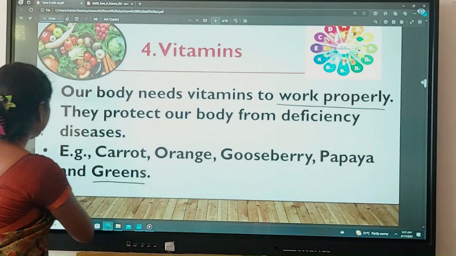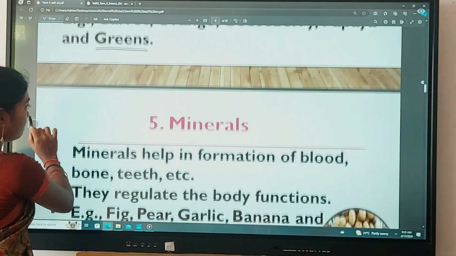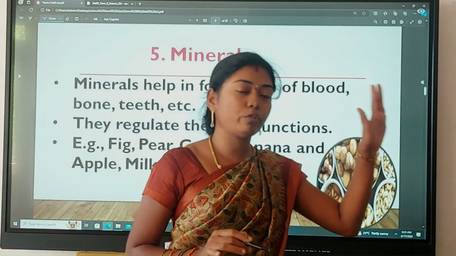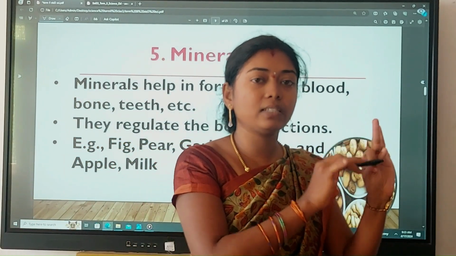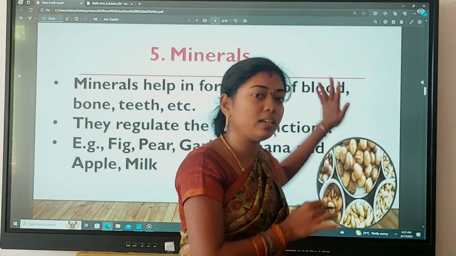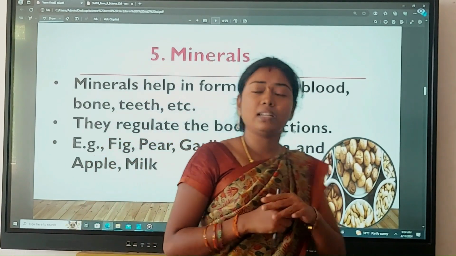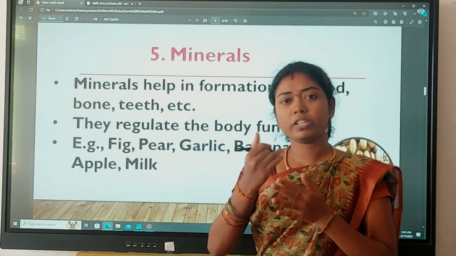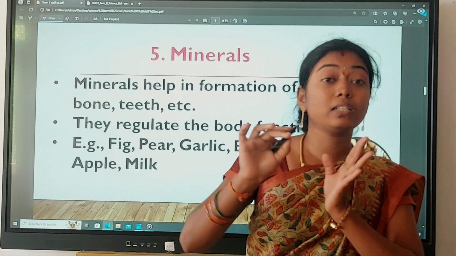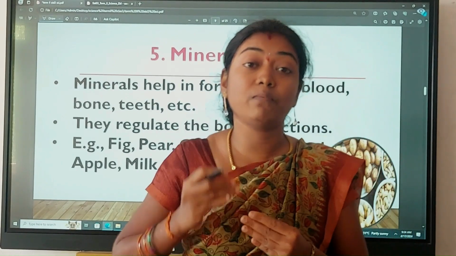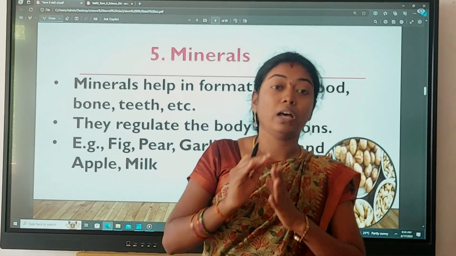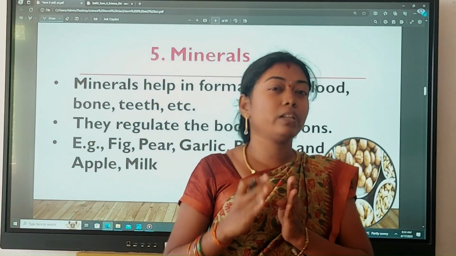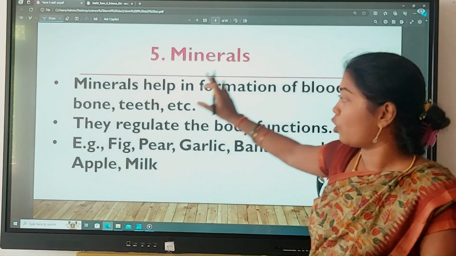Okay, and the next one, what is the fifth one? Minerals. What are the 5 nutrients? Carbohydrates, proteins, fats, vitamins, and the fifth one is minerals. Minerals help in the formation of blood, bones, teeth and so on. We are drinking milk every day, right? It contains a mineral called calcium, which is helpful for strong teeth and bones. In the same way, we are taking greens and dates. They contain a mineral called iron, which helps in the formation of blood.